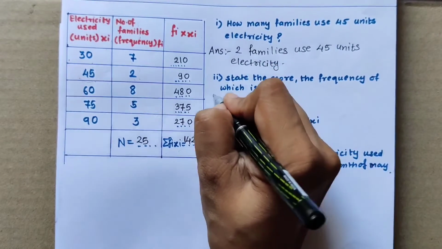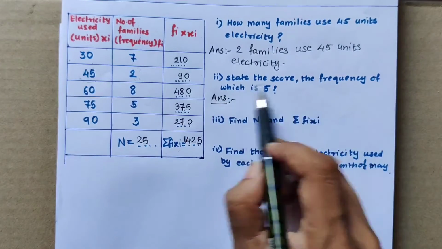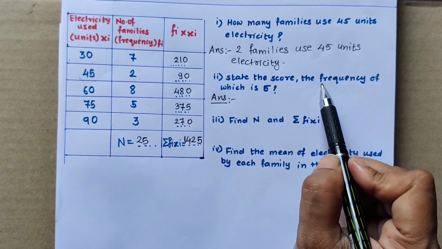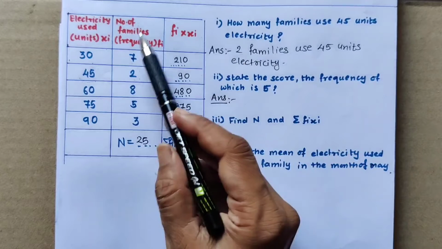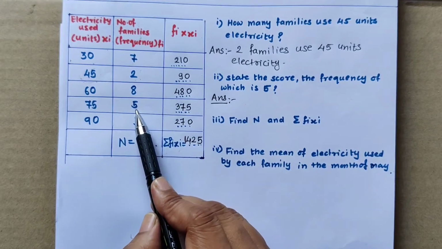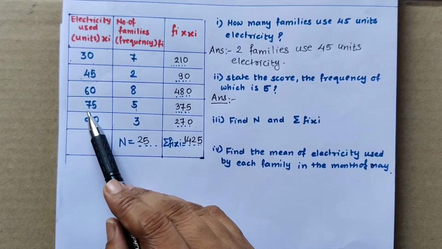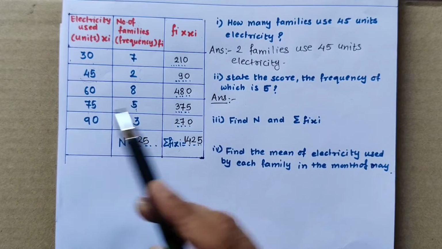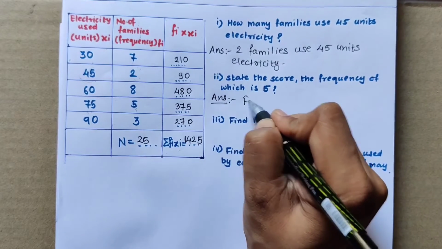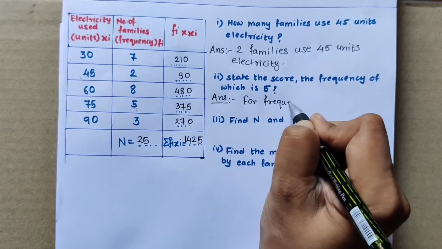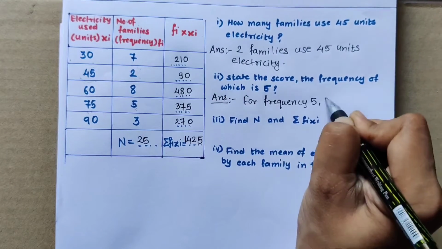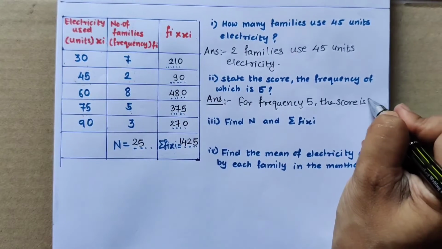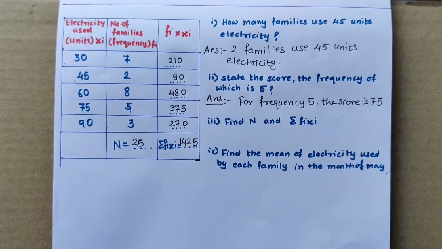Now let us see the next question. State the score, the frequency of which is 5. So first find out where the frequency 5 is. This column is for the frequency and frequency 5 is here. So what is the score for this frequency 5? Score is always in the first column. So the score for frequency 5 is 75. So write down, therefore for frequency 5 the score is 75. In this way we have to write the answer.